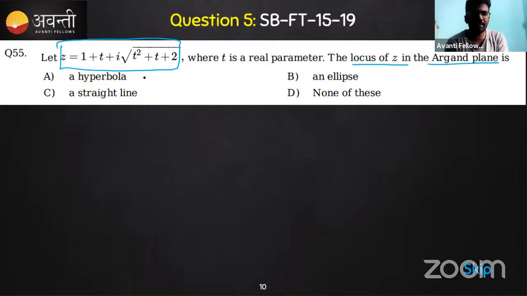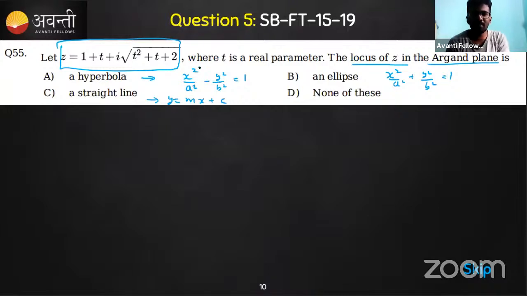In order to say anything is a hyperbola, you should know how the hyperbola is represented. Can we say the hyperbola is represented as x square by a square minus y square by b square is equal to 1? Is it correct? How will the ellipse be written? x square by a square plus y square by b square is equal to 1. A straight line, you know that y is equal to mx plus c. So these are the general ways to express.